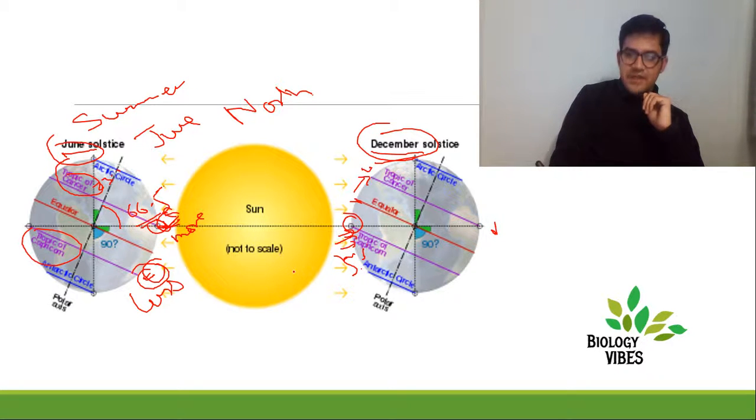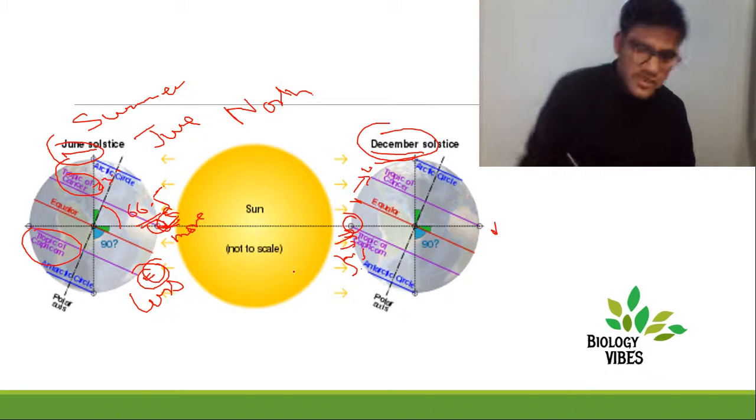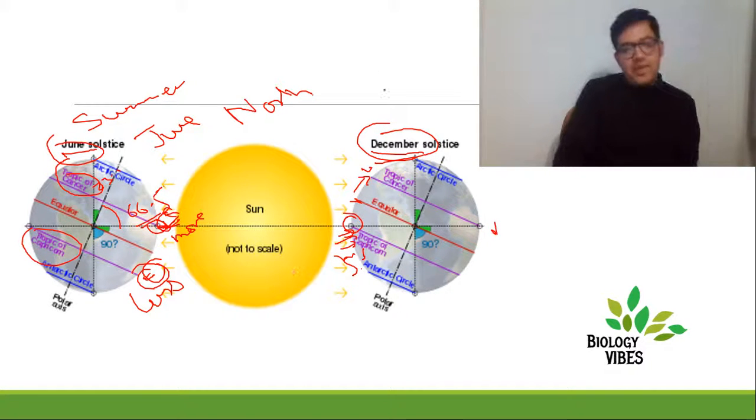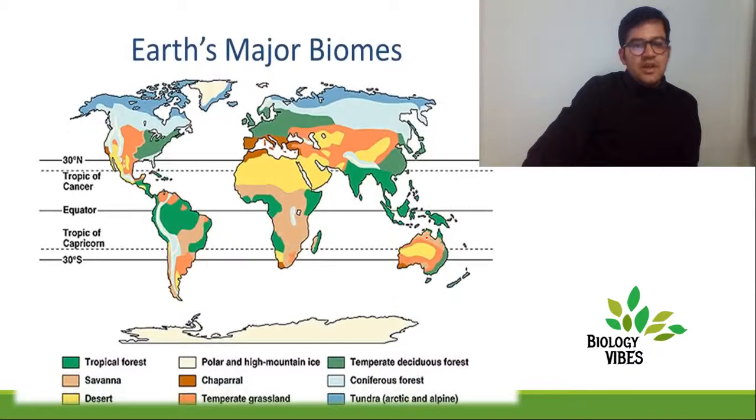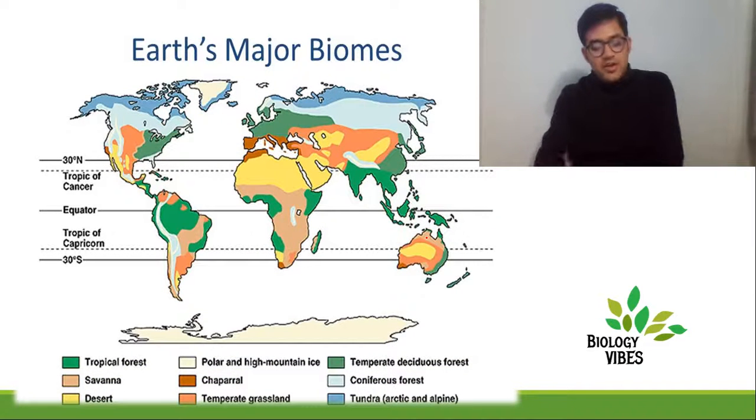The seasons are being created, so the environment is affected as per the insolation received, the temperature, and all the other factors like pressure, which are also a part of temperature. So this is a factor that affects the environment. This is the second one, the seasonal variation. Now this has created a lot of biomes. Biomes I've already discussed.